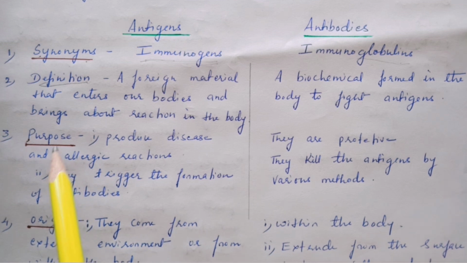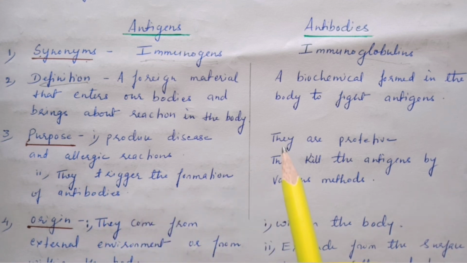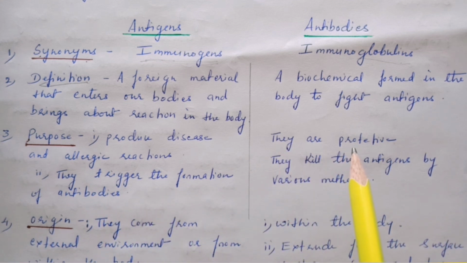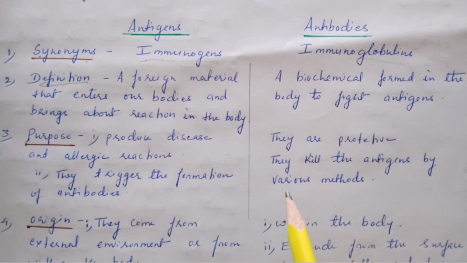Third point is based on purpose. What is the purpose or use of the antigens? What do they do? They produce disease and allergic reactions in the body. And apart from this, they trigger the formation of antibodies. Whereas antibodies are protective in nature. They kill the antigens by various methods, like they may bring about their agglutination or they may cause their lysis.